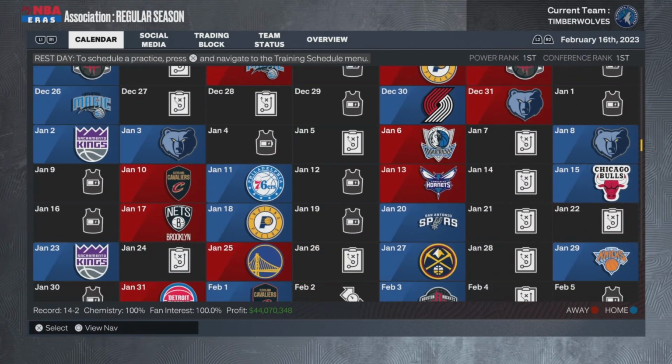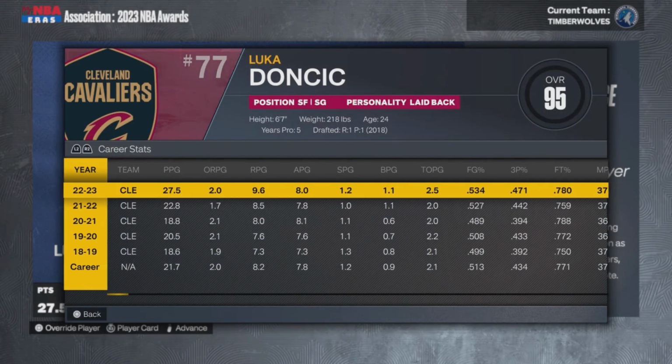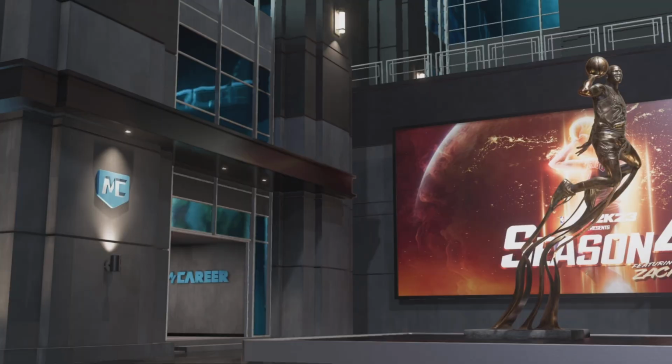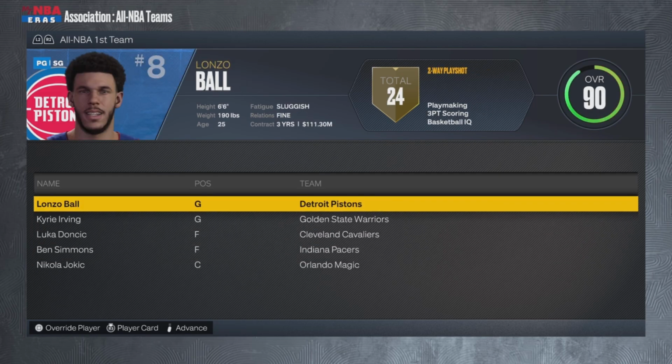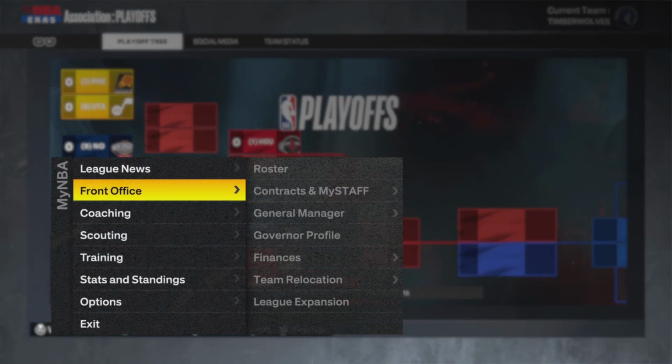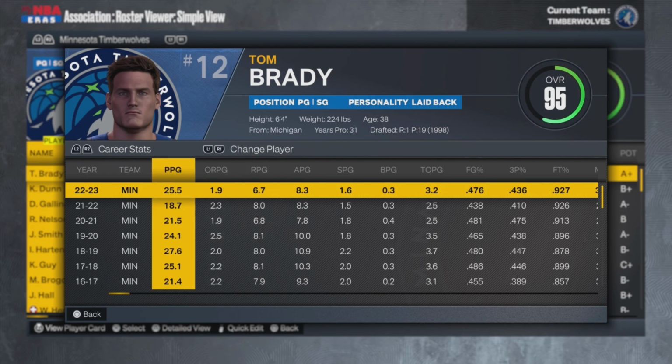Screw it. I'll simulate this season. I'll be nice. Luka won the MVP. I mean, I only simulated like 30 more games, and still. He didn't even make a team. What happened? Wait, I'm so confused. Did Tom Brady... Oh, he fell off. He was averaging 30 for a bit, then it turned into 26-8.